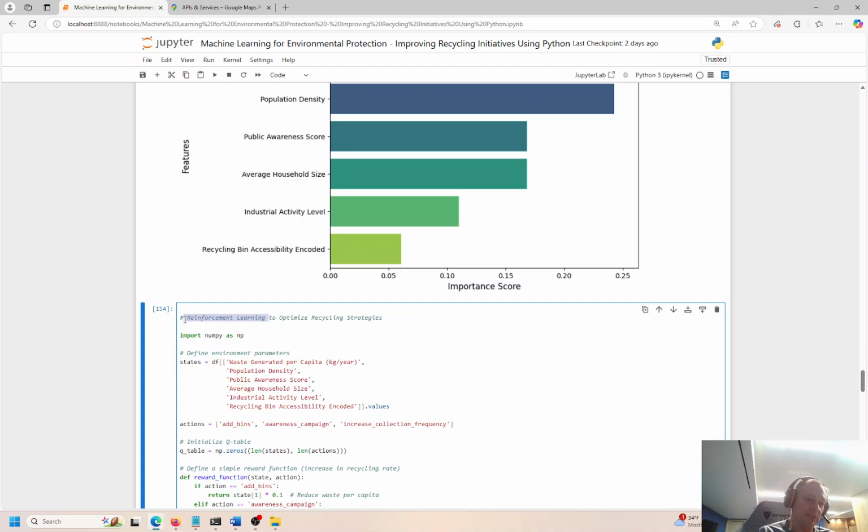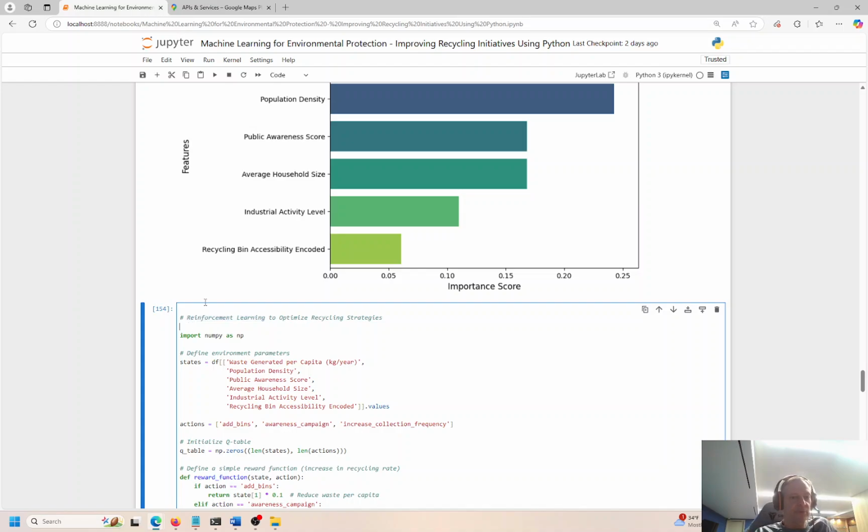So if you're playing a chess game against a computer, the computer wants to win chess, right? It's rewarded by saying, congratulations, you won the game, you did a good job, you beat your opponent. So the reinforcement learning in a chess game will be the computer getting positive input from the programmer saying you're doing a good job, keep it up, right? That's a classic example of reinforcement learning.